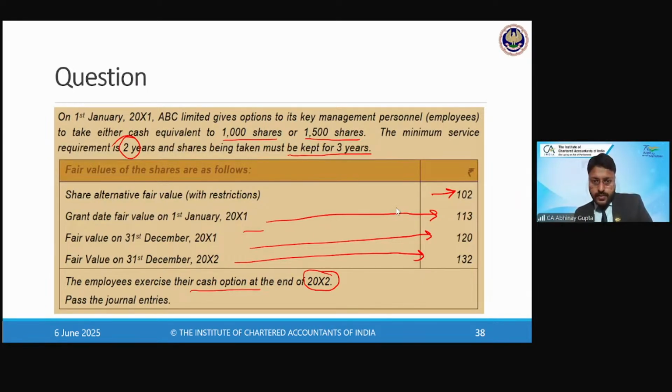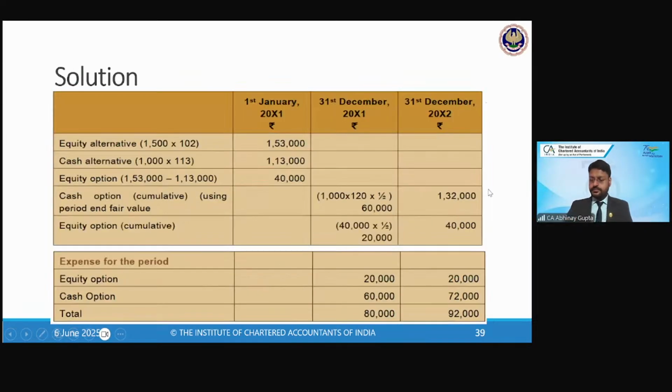So Ravi has come up with the answer 60,000 plus 70,000 for liability. Okay. So let's see how the calculation will happen in this case.